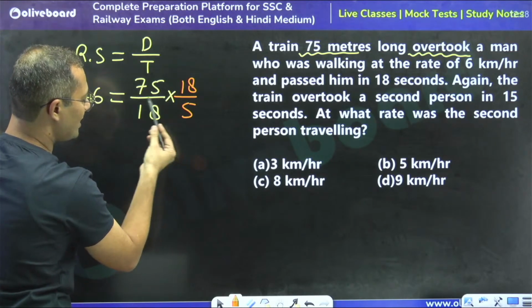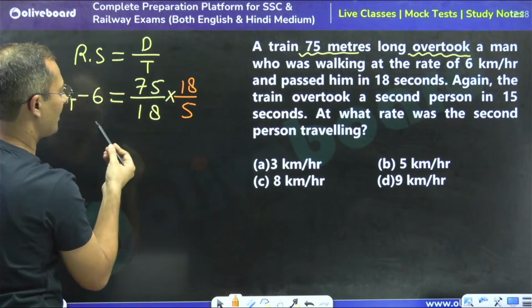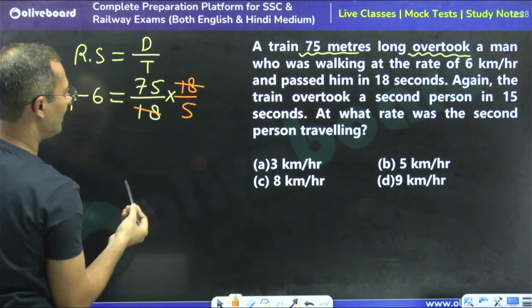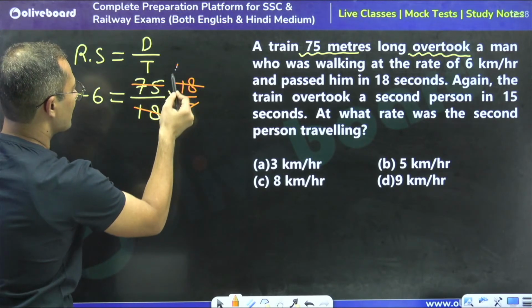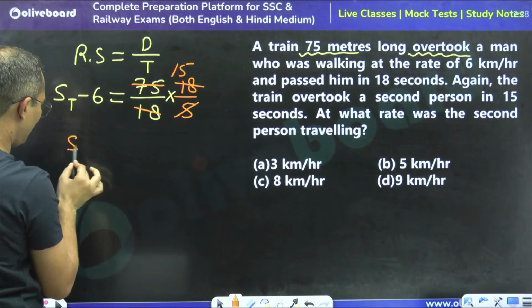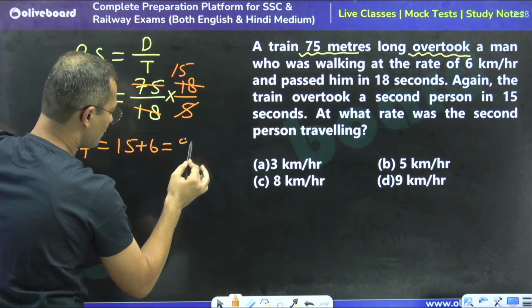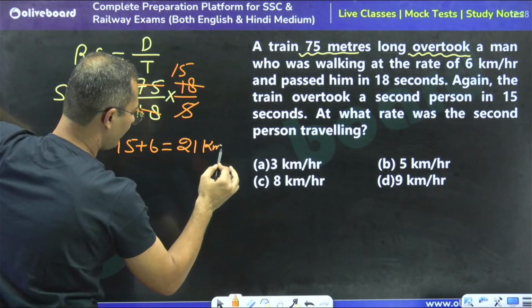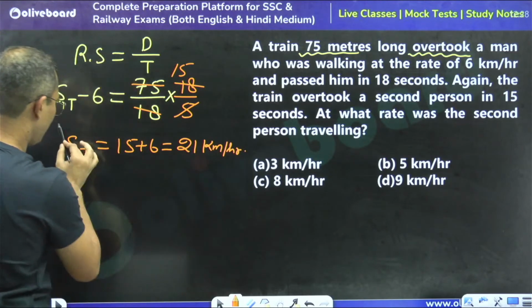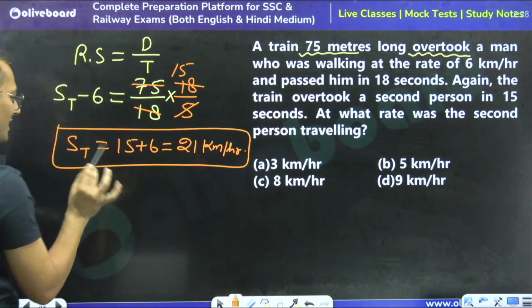So now the relative speed in kilometers per hour: 18 is cancelled by 5, and this is cancelled 15 times. So we can say that the speed of train is going to be 15 plus 6, that is 21 kilometers per hour. Is this clear? So the first case is clear.